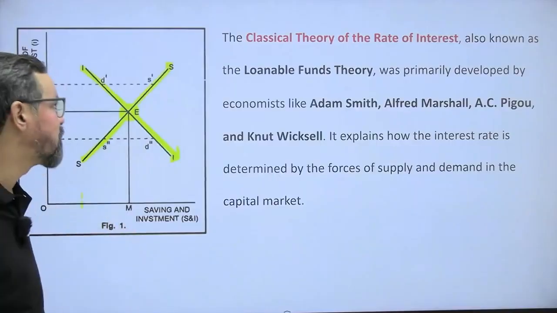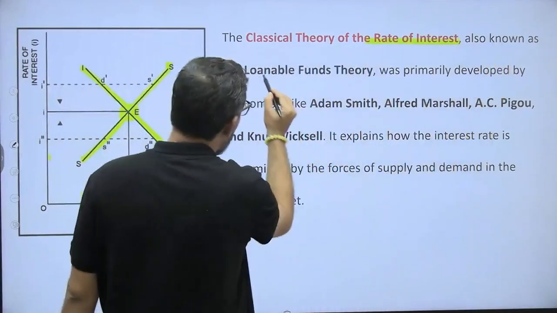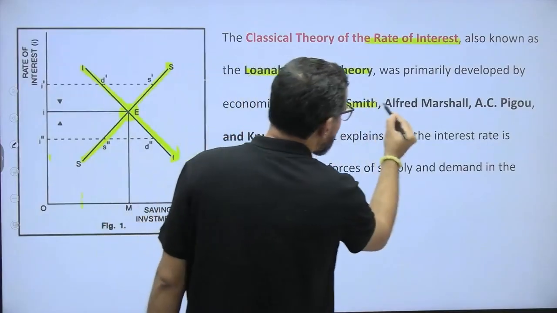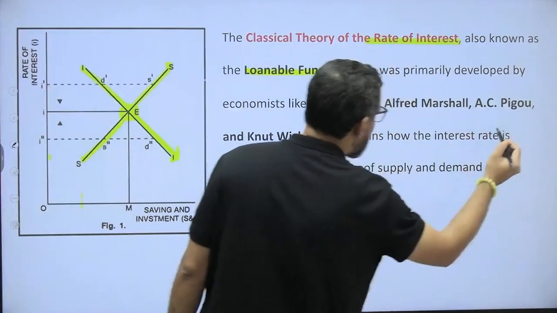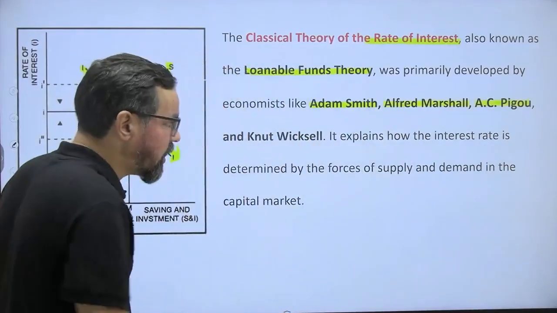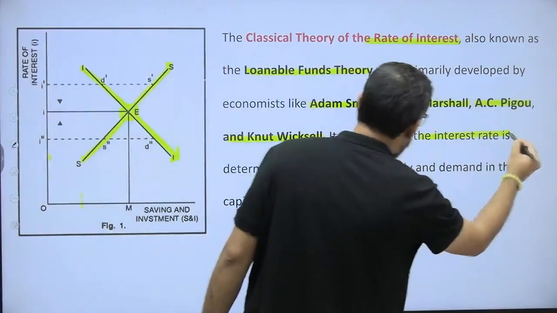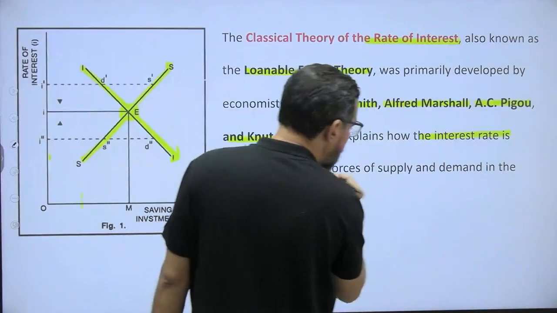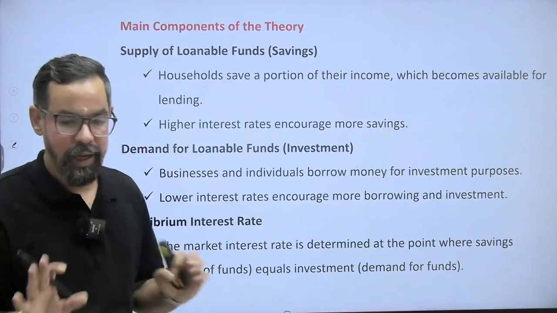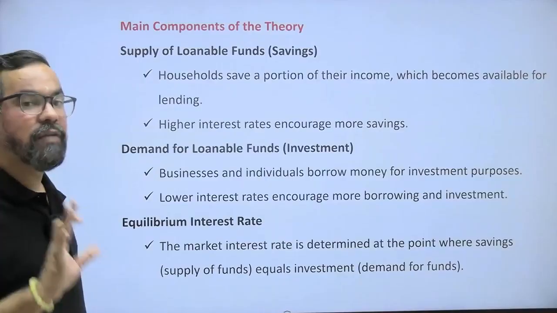Let's decode this one. The classical theory of rate of interest, also known as the loanable funds theory, was developed by Adam Smith, Alfred Marshall, A.C. Pigou, and Knut Wicksell. It explains how interest rate is determined by the forces of supply and demand in the capital market itself. I hope this is clear now. This is something very important.